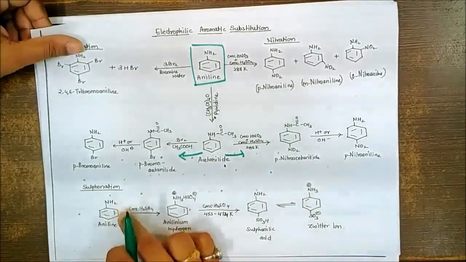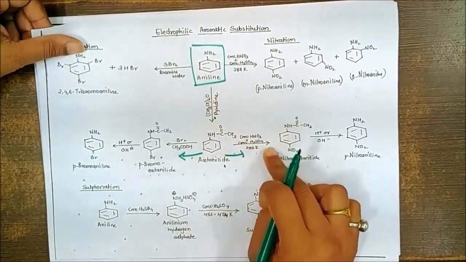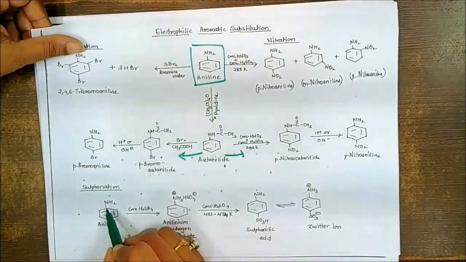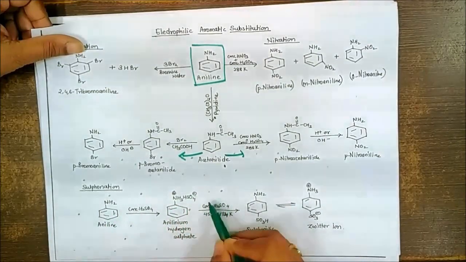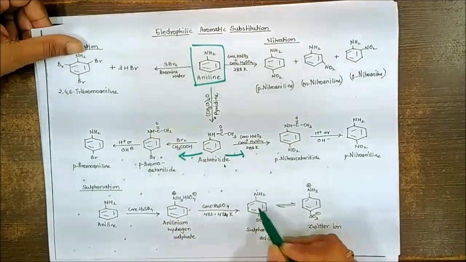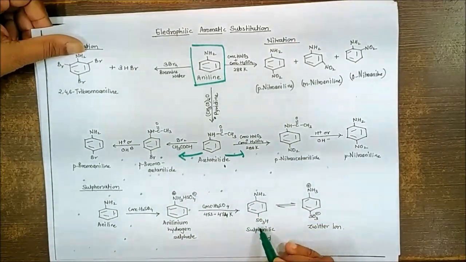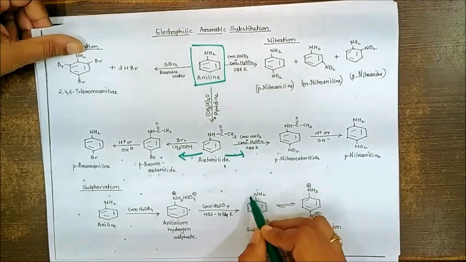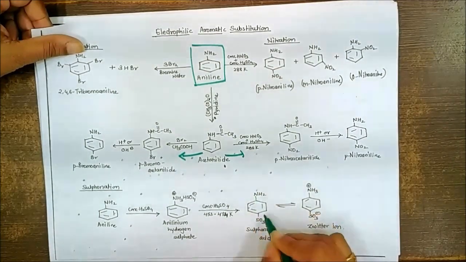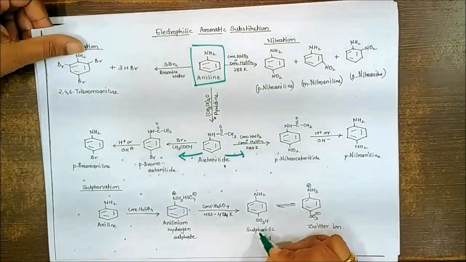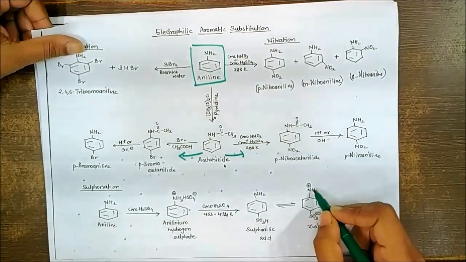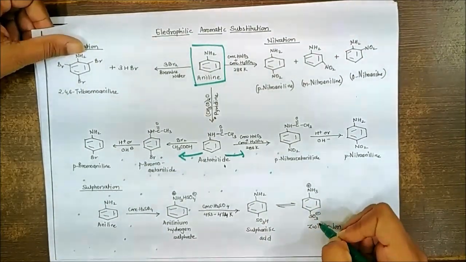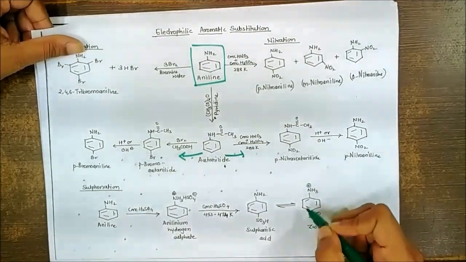While doing the sulfonation, you don't have to carry out such kind of protection because concentrated H2SO4 will protect the NH2 group by forming a salt. If you allow one more molecule of H2SO4 to react, the sulfonation specifically occurs at the para position. Now here we have the NH2 group which is basic in nature and the SO3H group which is acidic in nature. So this particular ion can exist as a zwitterion having the positive as well as the negative charge because it's bearing the basic and acidic group both.